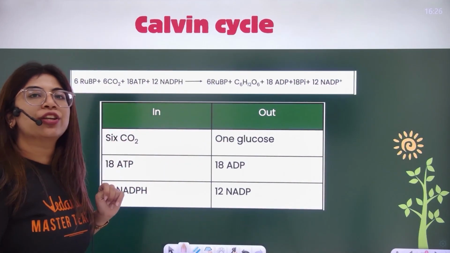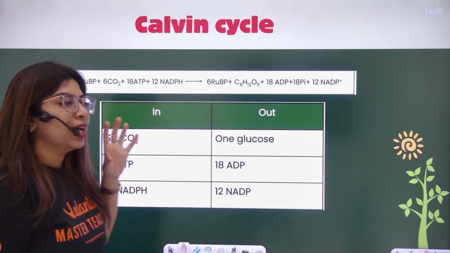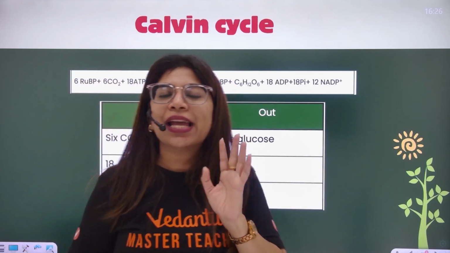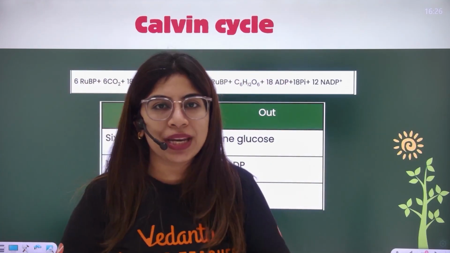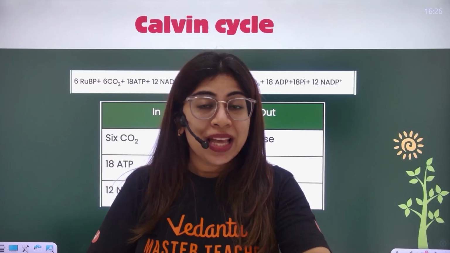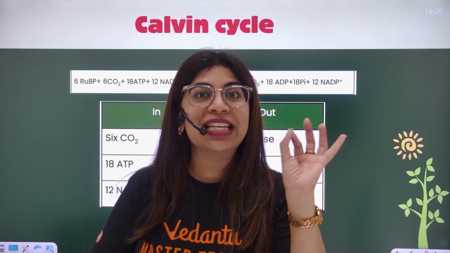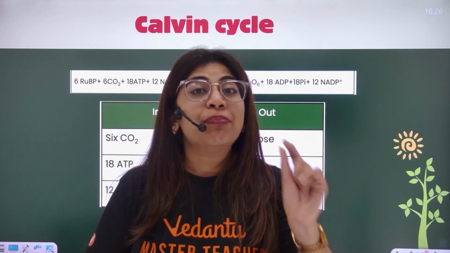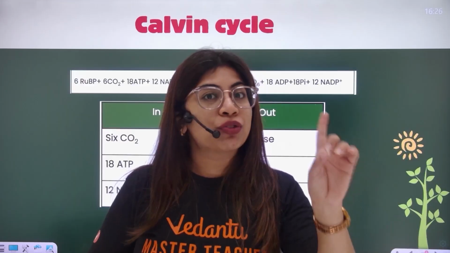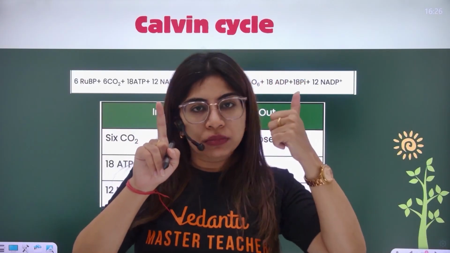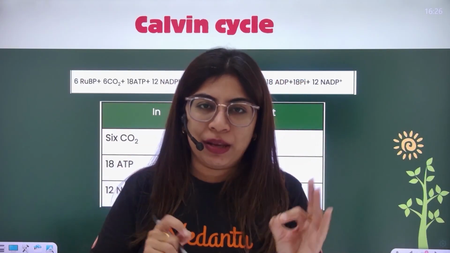Now see this equation. What are we talking about here? In one Calvin cycle, in one C3 cycle, we're fixing how many carbon dioxide? Just one. In glucose there are 6 carbons, C6H12O6. It means that we have to do this Calvin cycle how many times to get one glucose? We have to do it 6 times.